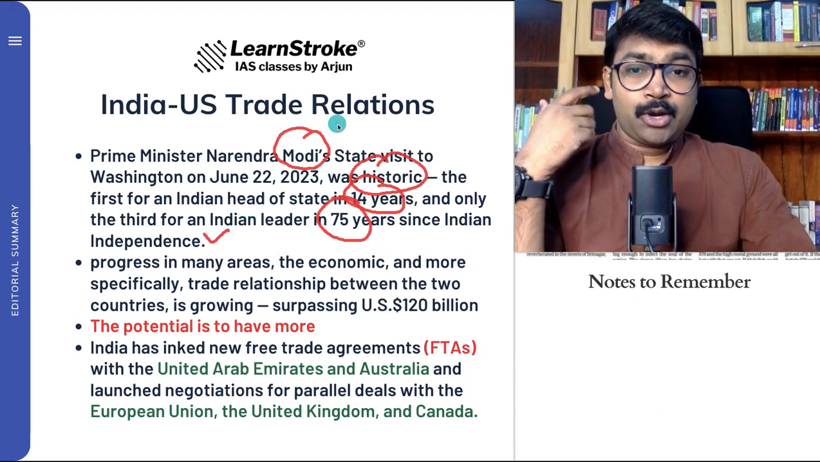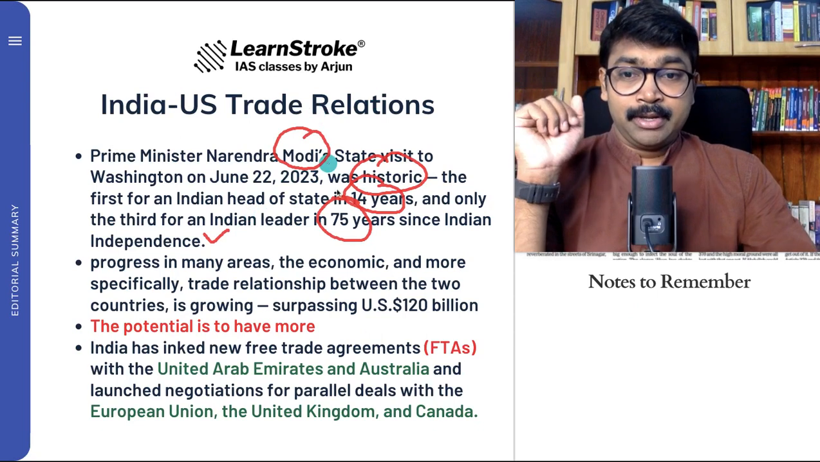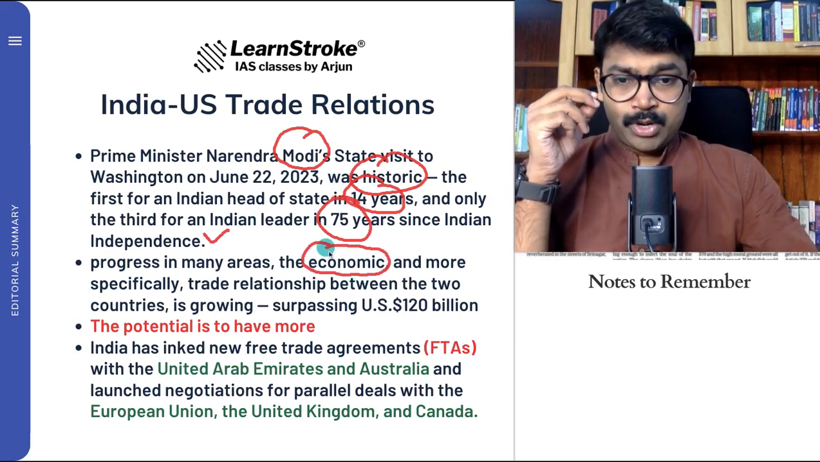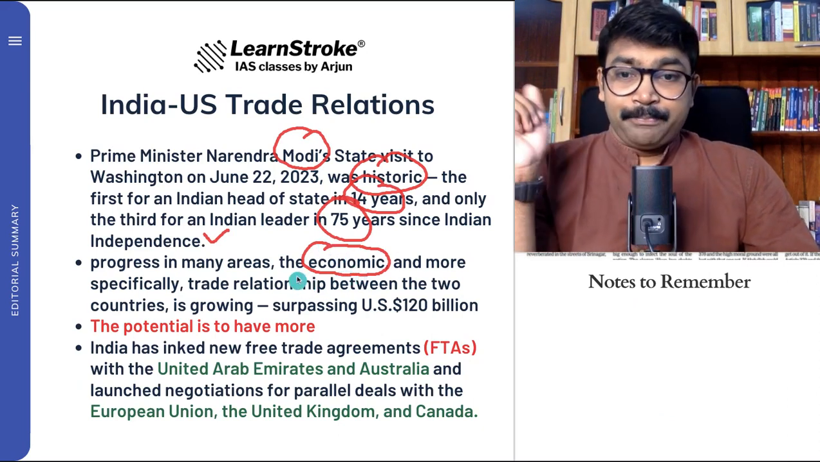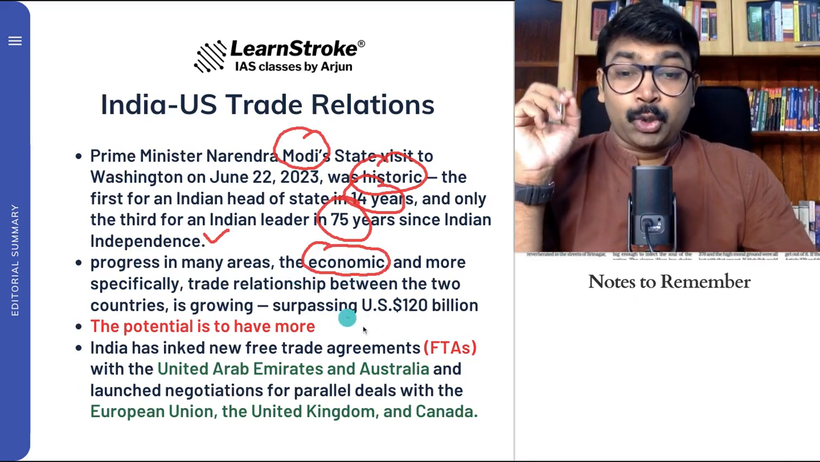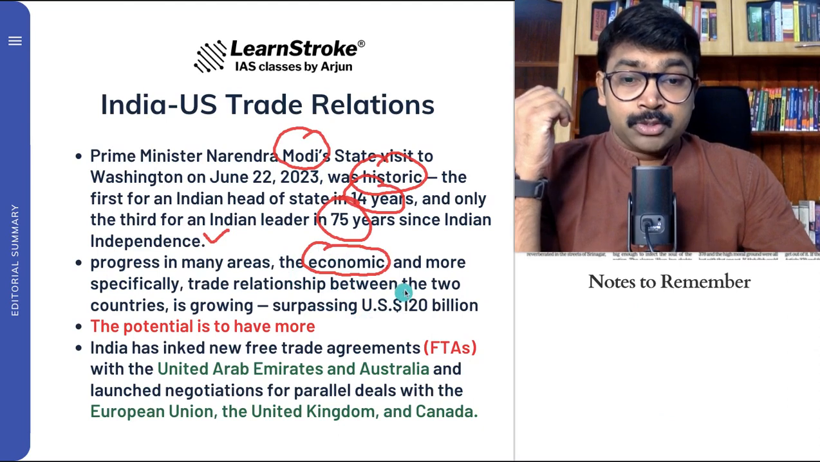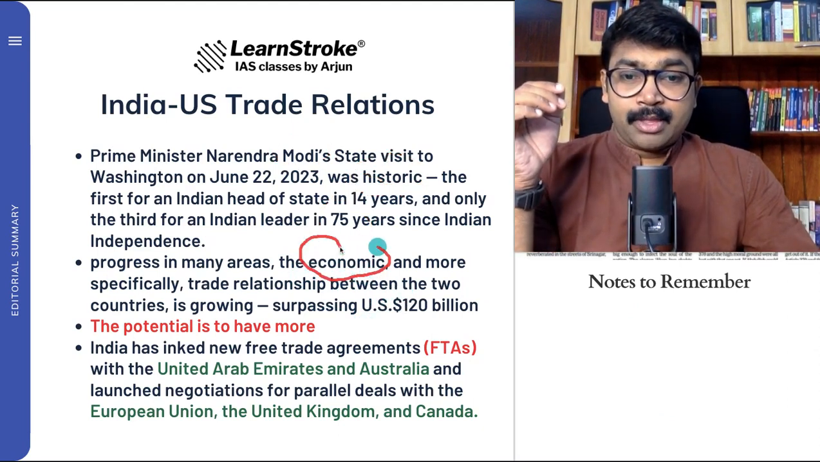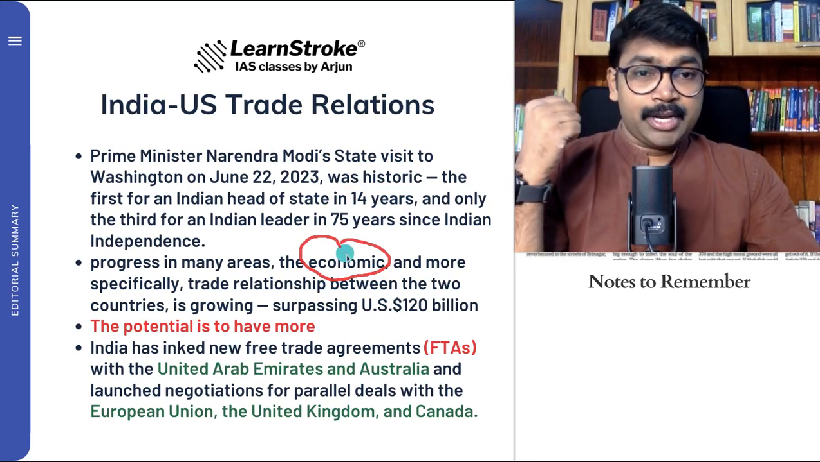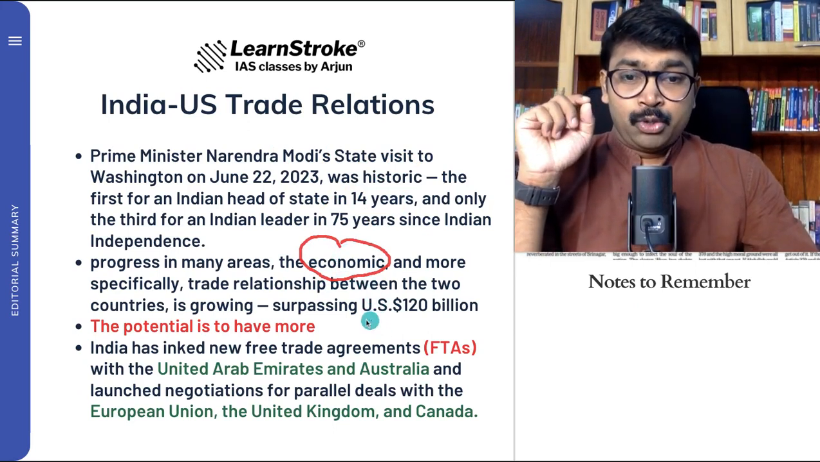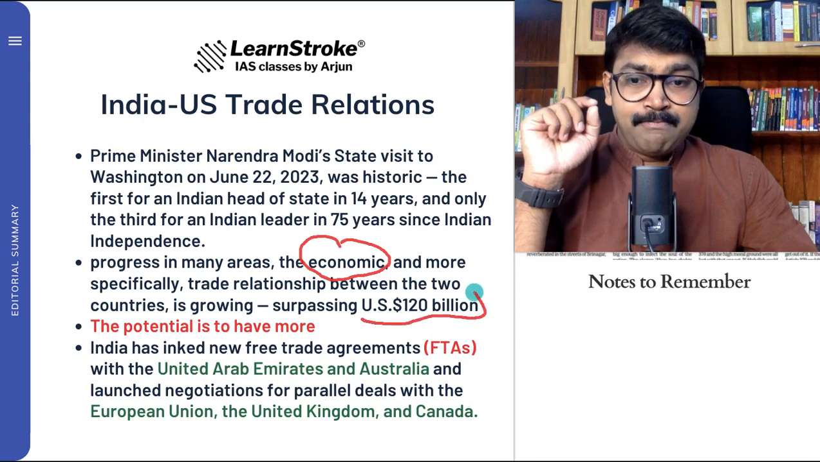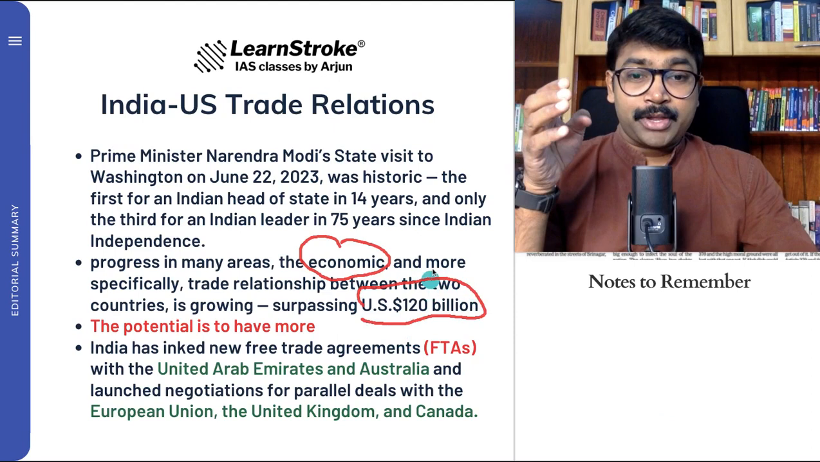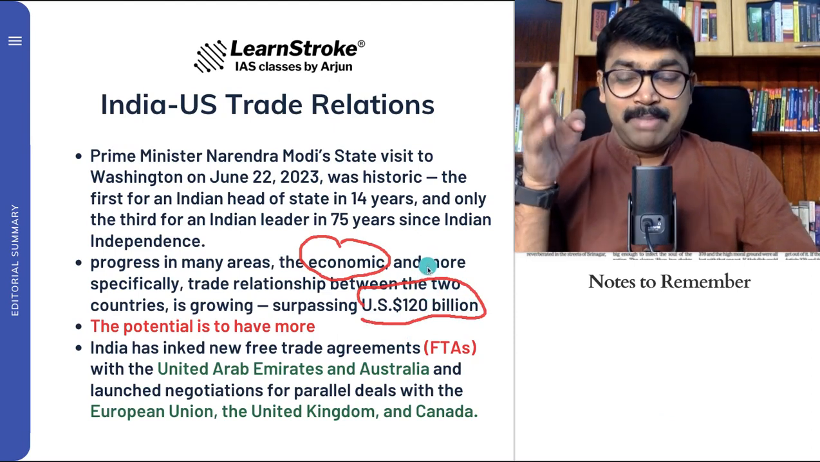So it was a good thing for the Indo-US relationship, and they discussed progress in many areas, and one of them is economic, no doubt, because the trade relationship between the two countries is growing. It is mainly a big economic relationship between India and the US. So economic is one thing. You can see that it is US dollars 120 billion. That is the trade relationship we are talking about, close to around 120 billion.